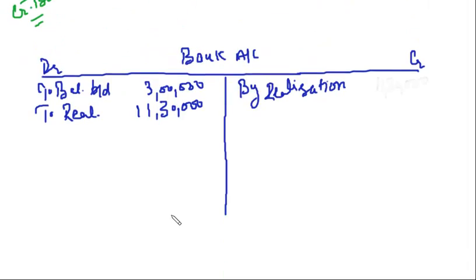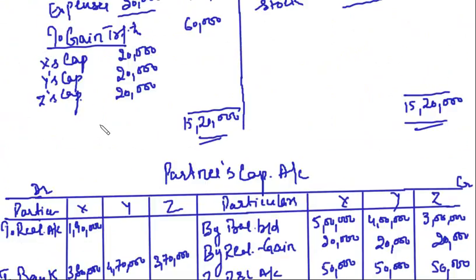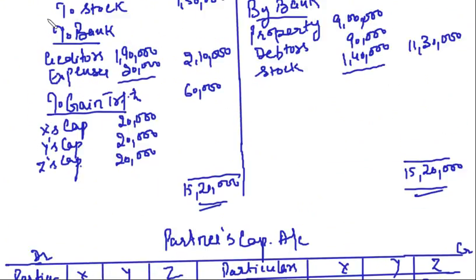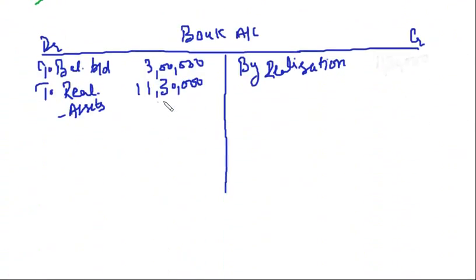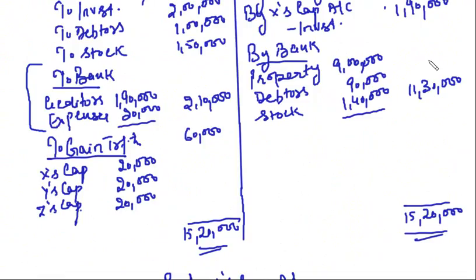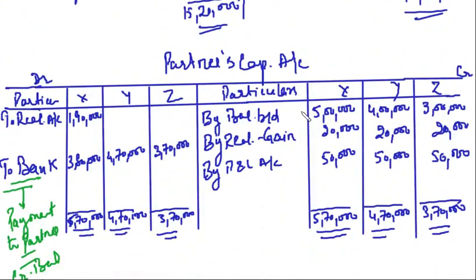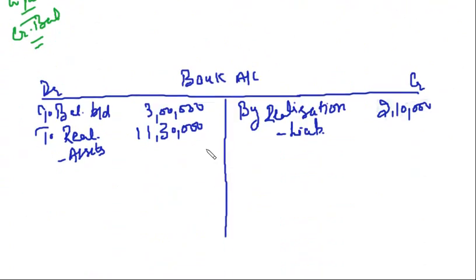Now, we have assets. Now, what about liabilities? Yes, we have this also, bank 2,10,000 regarding the liabilities. What else? Anything else in the realization? No. Check in the partners' capital accounts. Yes, the balance that is being paid to partners' capital: 3,80,000, 4,70,000 and 3,70,000.